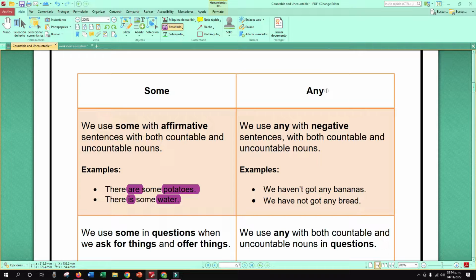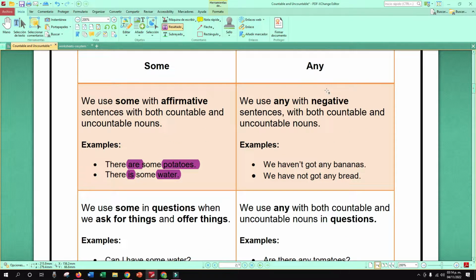Also, we have any. We use any with negative sentences with both countable and uncountable nouns. En este caso vamos a utilizar any para negativas y también se utilizan en preguntas.